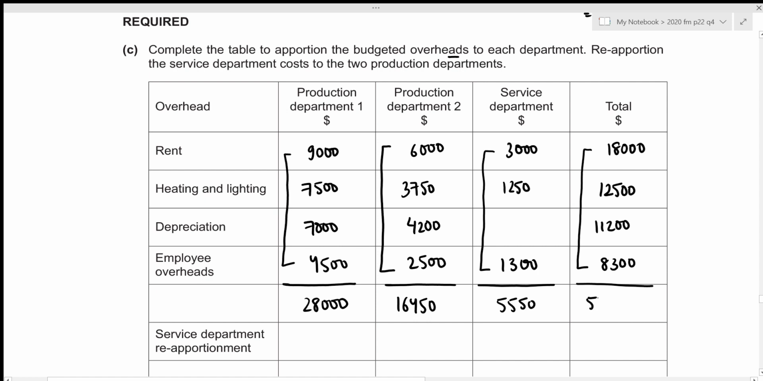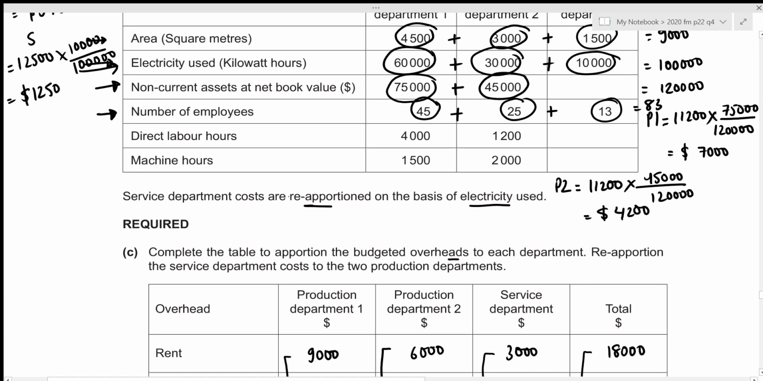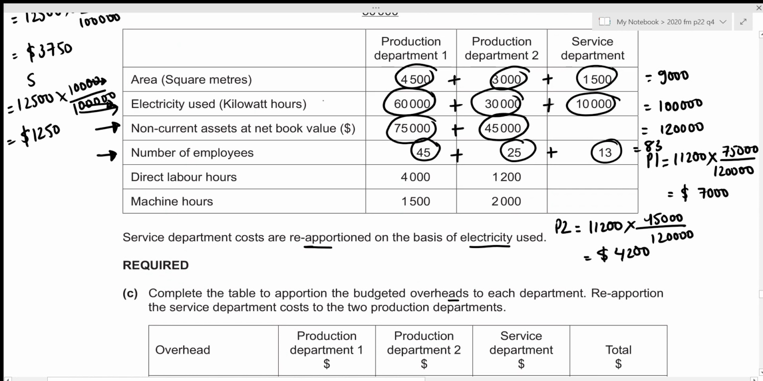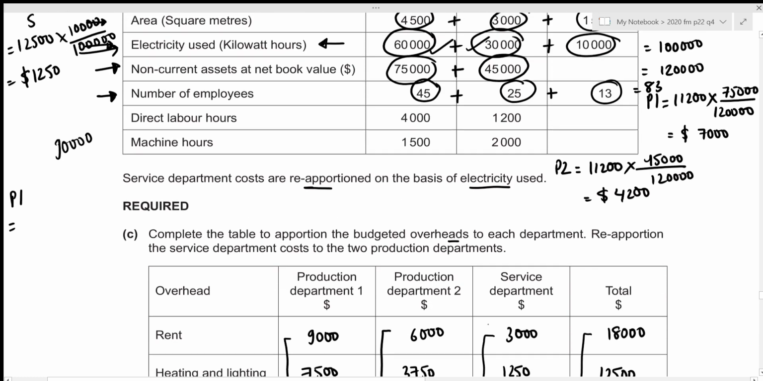Now the next step would be to reapportion the overheads of service department to our two production departments. And we were given the basis above. We are told that service department costs are to be reapportioned on the basis of electricity used, which is given right here. And now we only need to divide it among the two production departments. So we only require the total of these two, so that will be 60,000 and 30,000, which results in the total of 90,000.